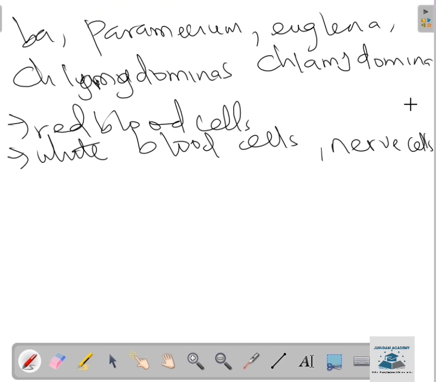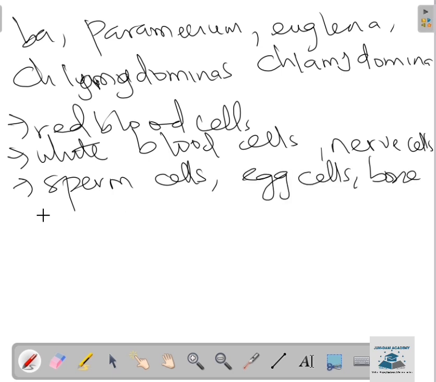We also have muscle cells. They form the muscles and are used for movement. We also have the bone cells. They form the bones and give support to the body. So these are the examples of cells that we have in living organisms: white blood cells, sperm cells, egg cells, bone cells, and so on. So that is that for the cell level of organization.